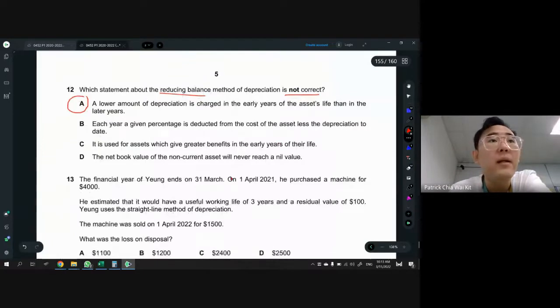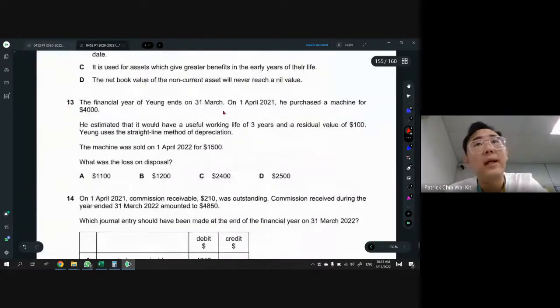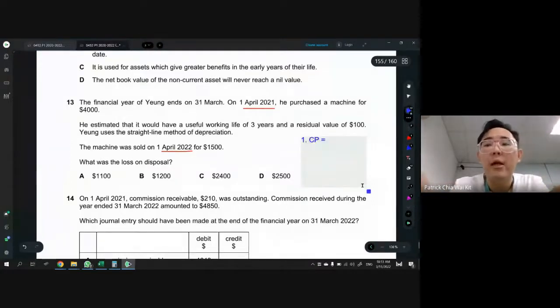Okay. 13, the financial year end, and he purchased a machine for 4,000, and it was estimated to have a useful life of 3 years and residual value. All right, so use the straight line method, and then this machine was sold on 1st April. So we bought this last year, 2021, and after 1 year we sold it for 1,005. So it's just 1 year. So to do disposal, very simple. Remember your 4 steps. Number 1, you must know your CP, which equals in this case 4,000. You calculate your total DP. There's only 1 year, so you have to find that 1 year DP.